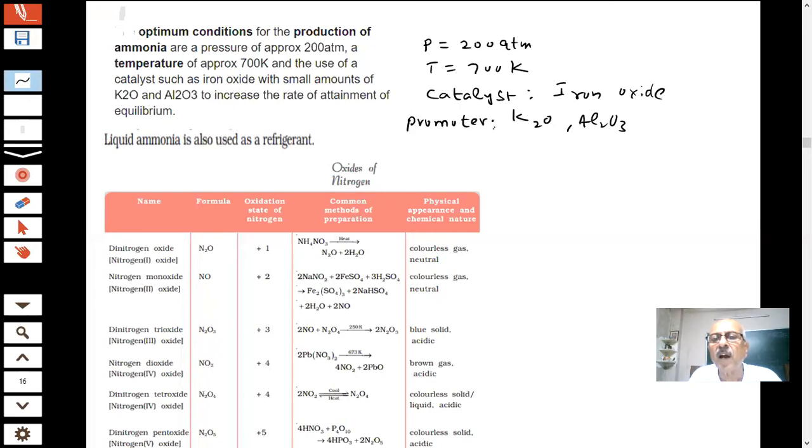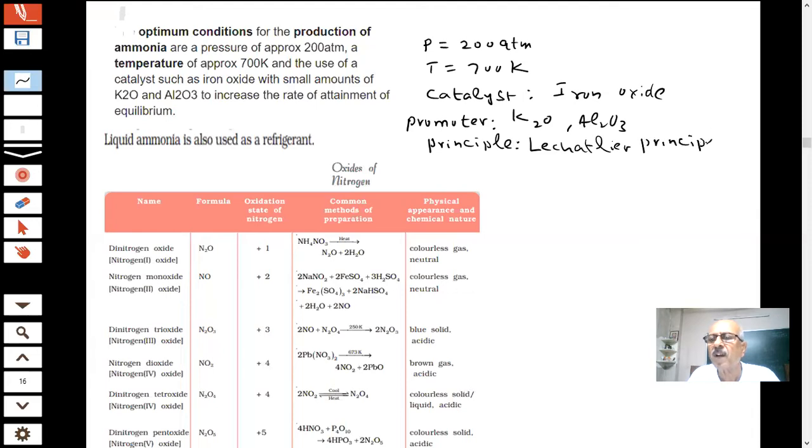They promote the activity of the catalyst, increase the activity of the catalyst, students. And the basic principle which is applied for the optimum condition, which principle do we use, students? So this is Le Chatelier's principle. Le Chatelier's principle was given and it will be used everywhere. Some questions will be there on that.